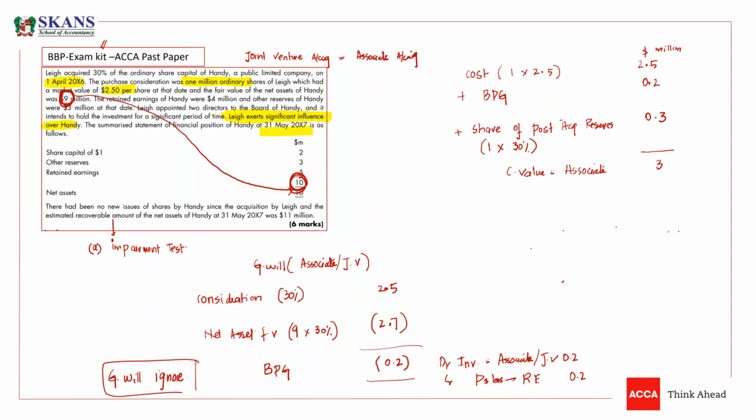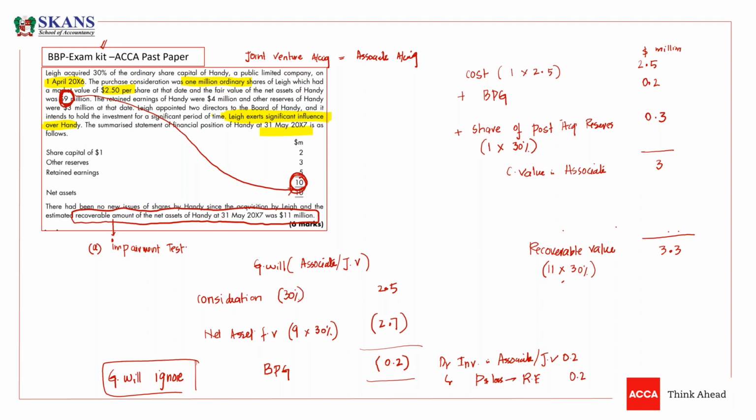Now you need to apply an impairment test. We have recoverable value, but the recoverable value given is for the entire company. Net assets of Handy means the whole company. The recoverable value of net assets of Handy was given as 11 million, but you don't have all the shares, you just have 30% of this company. So you have to take recoverable value of 30%. Recoverable value is more than carrying value.